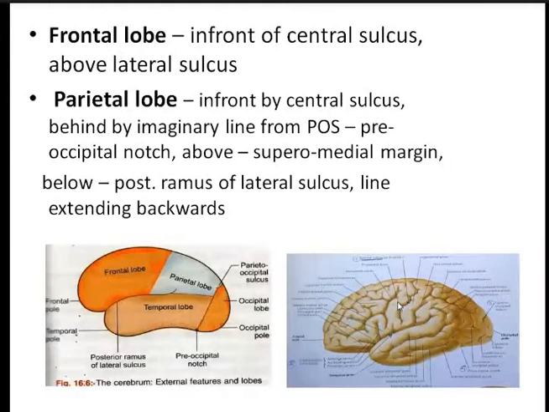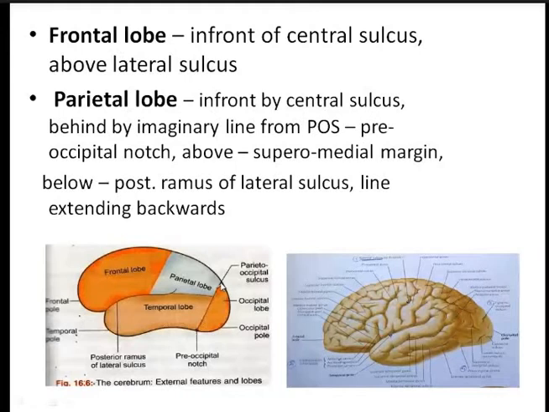Now coming to the parietal lobe. This is the parietal lobe here, because it is bounded in front by the central sulcus, above by the superomedial border, and behind by the parieto occipital sulcus. You have to draw one imaginary line from the parieto occipital sulcus to the pre-occipital notch. See in this figure, it will be clear. This is the parieto occipital sulcus here, and from here you draw one imaginary line up to the pre-occipital notch like this.